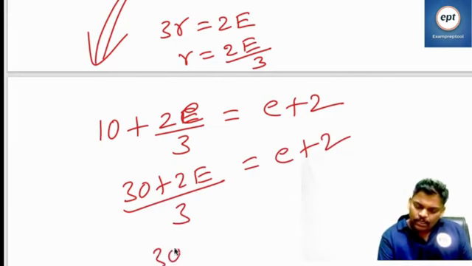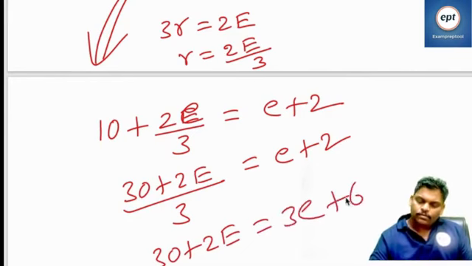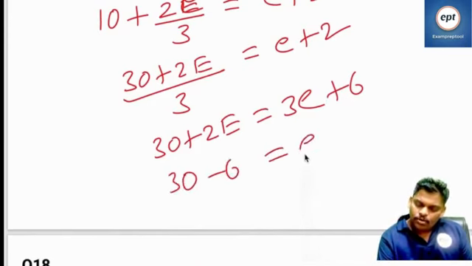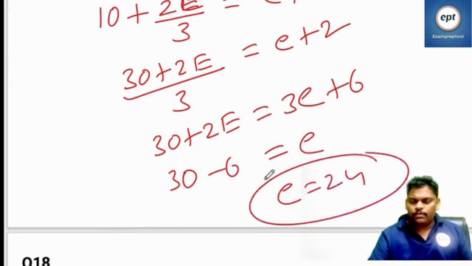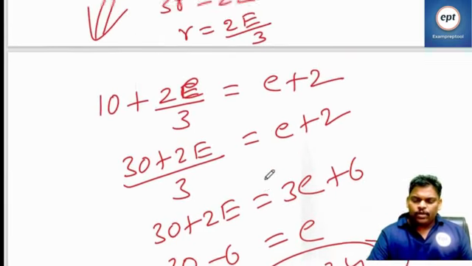Finally 30 plus 2E is equal to 3E plus 6. Sending E to that side, 30 minus 6 is equal to E. E is equal to 24. Do it whichever way you like. That is the answer. Check one time properly.